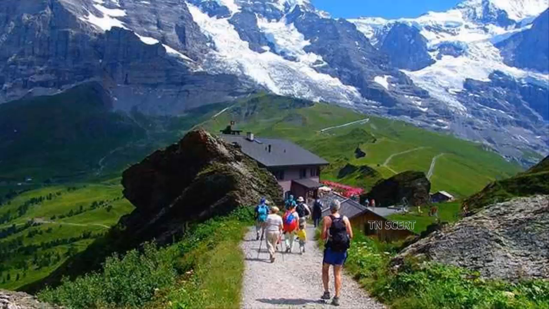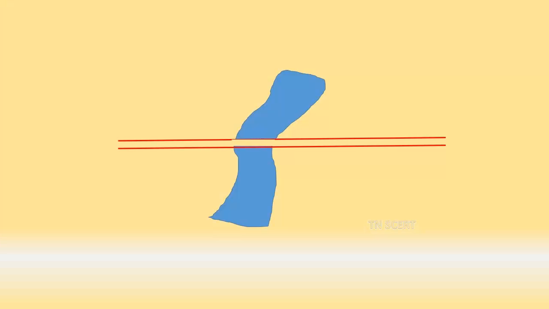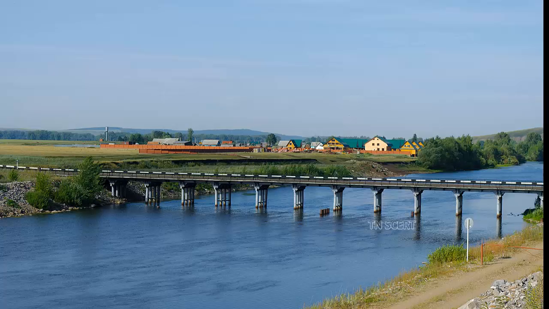A footpath is used only by people for walking and it's not meant for vehicles. It is usually found in hilly regions on the map. They are indicated by a single red dotted line. A bridge is shown with a blue water body below it. The water body is usually a stream or a river.